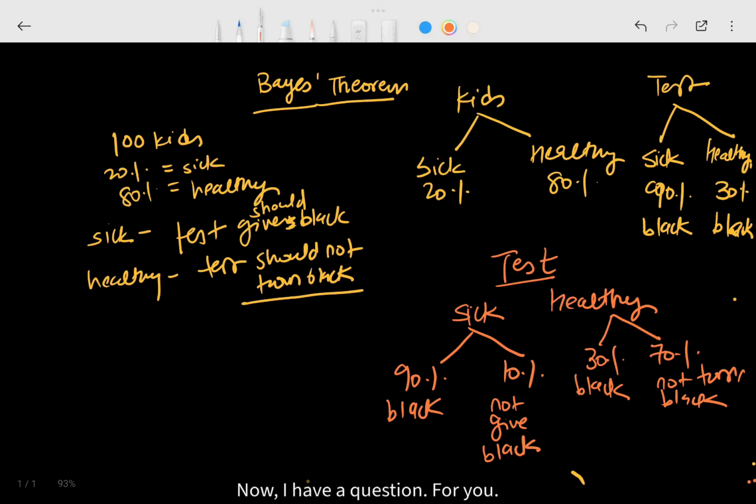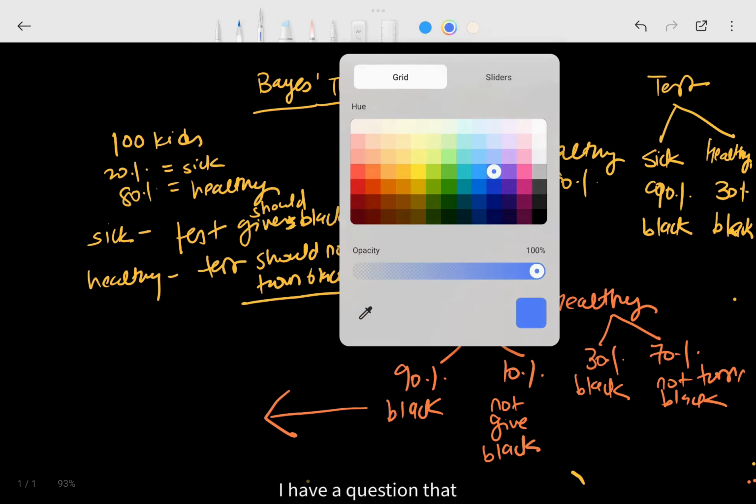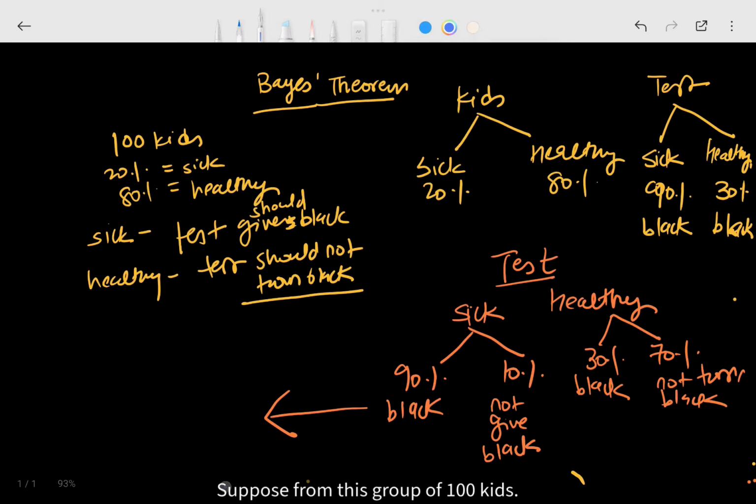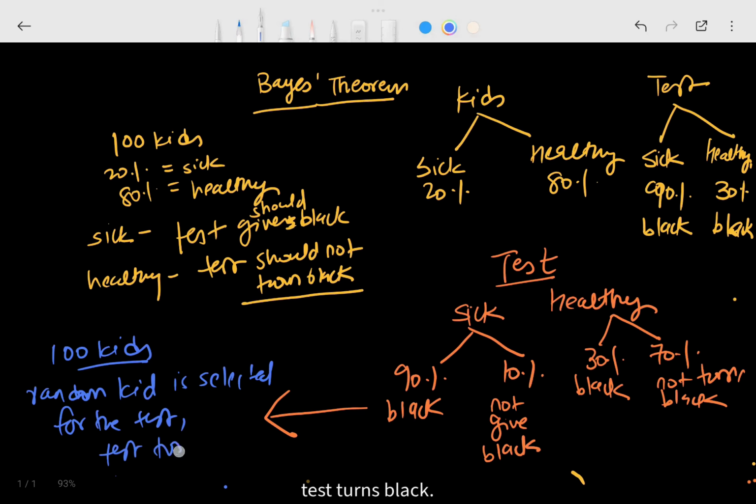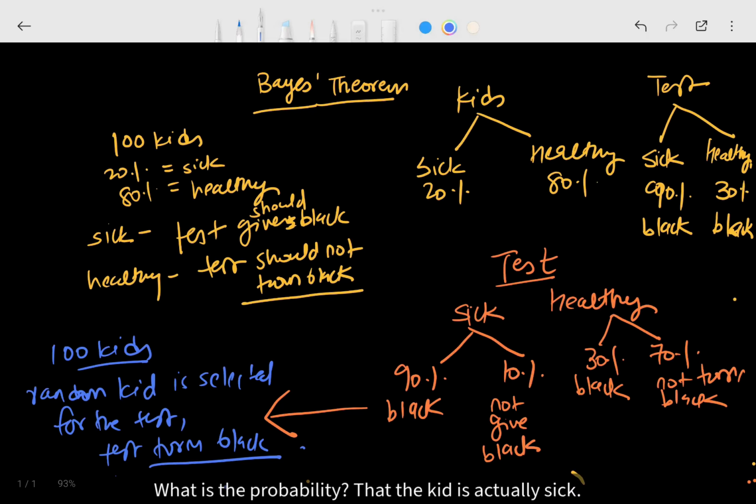Now I have a question for you. Suppose from the group of these 100 kids, a random kid is selected for the test, and the test turns black. What is the probability that the kid is actually sick?